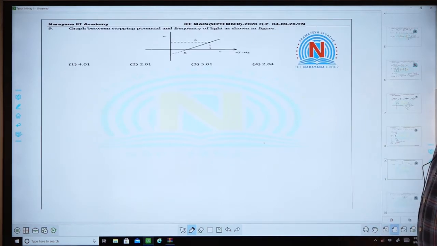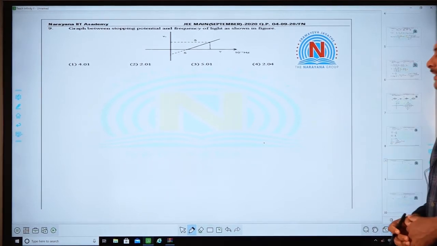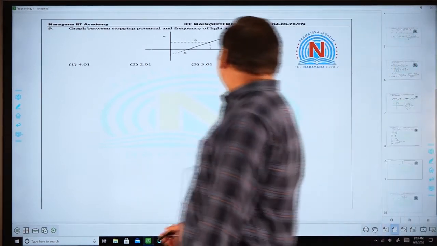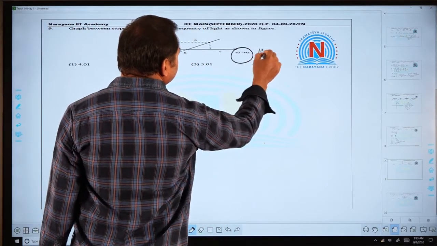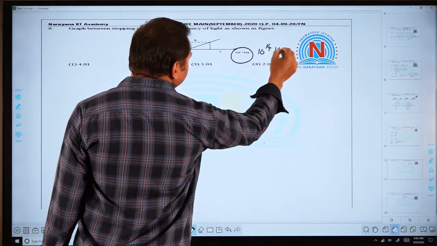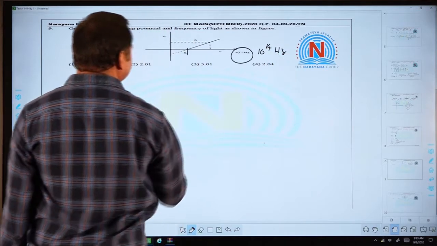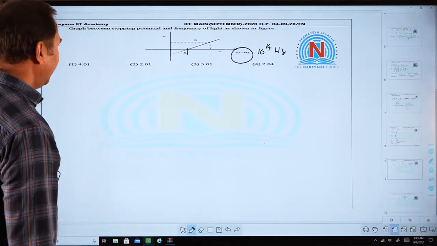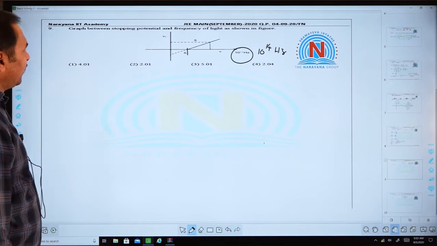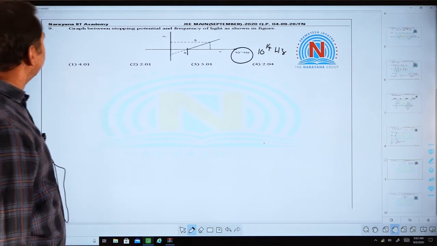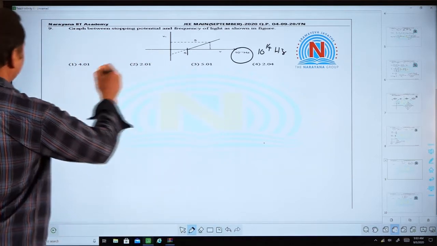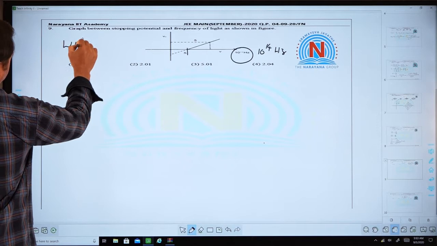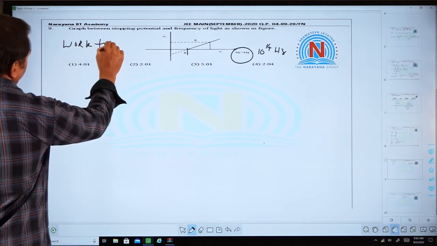The graph between the stopping potential and the frequency of light is shown in the figure. The frequency is on the order of 10 power 14 hertz, and this intercept is given by 5. They give the stopping potential and frequency graph and are asking us for the work function.